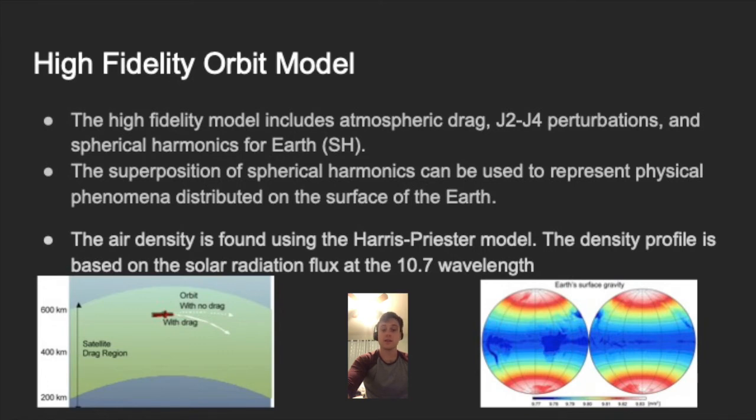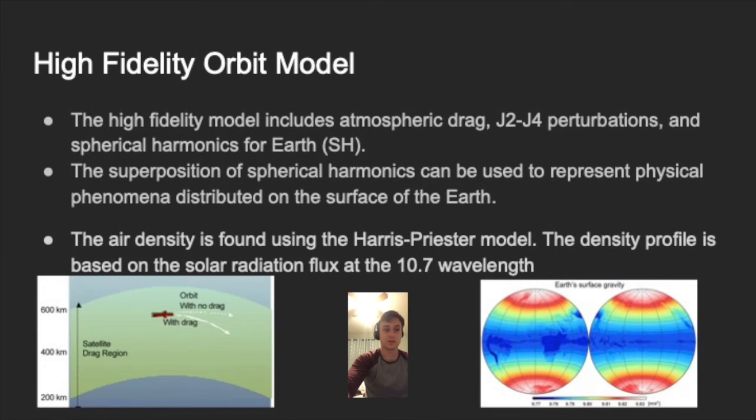Now the density of air is more tricky because air density varies on a great many things. So for this, we use the Harris-Priester model. The Harris-Priester model is used specifically for its increased accuracy and its computing efficiency. This model is based on several tables that account for the density of air measured throughout the solar cycle. Each of these densities is found at a specific altitude and solar flux value. Interpolation is then used to determine the maximum and minimum densities at a specific time.